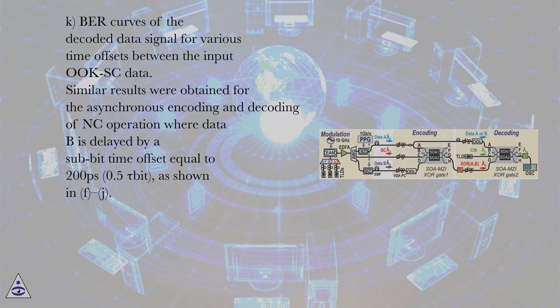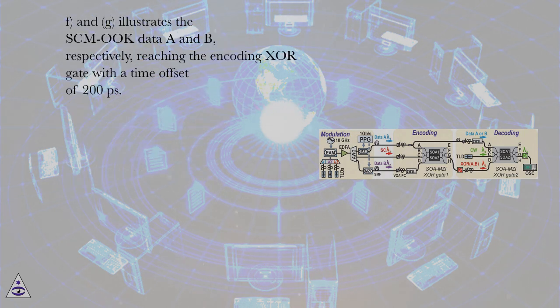Similar results were obtained for the asynchronous encoding and decoding operation where data B is delayed by a sub-bit time offset equal to 200 ps, 0.5 tau bit, as shown in F to J. F and G illustrate the SCM OC data A and B, respectively, reaching the encoding XOR gate with a time offset of 200 ps.